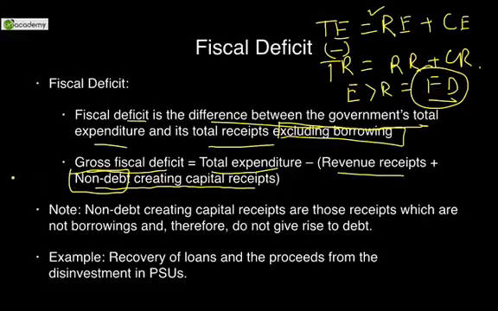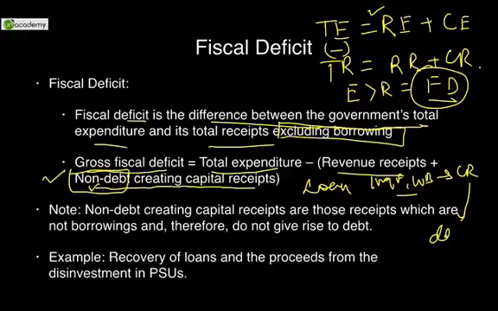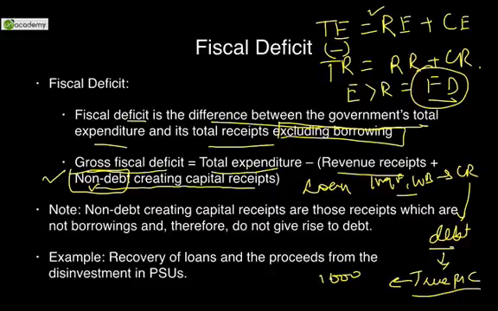Very, very important point. It's a 5-star point. Non-debt creating capital receipts. Those receipts that do not create a debt. So for example, if the government takes a loan from IMF, World Bank, that is regarded as a capital receipt, but it creates debt. ये उधार लग कर देगा government के ऊपर. If it creates a debt, then it will not give a true picture. It will not give a true picture of the Indian economy. We can say we borrowed